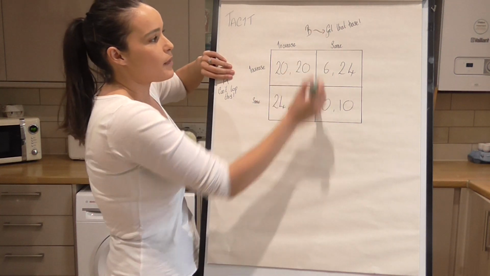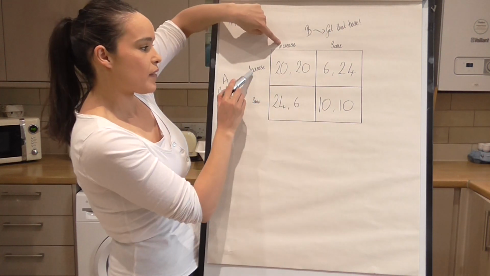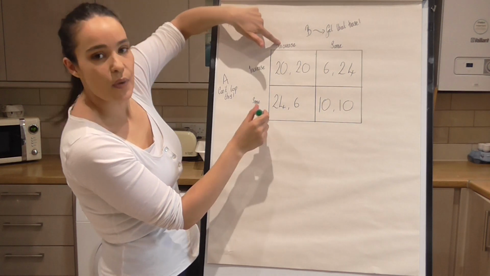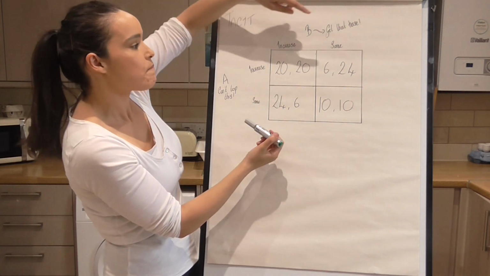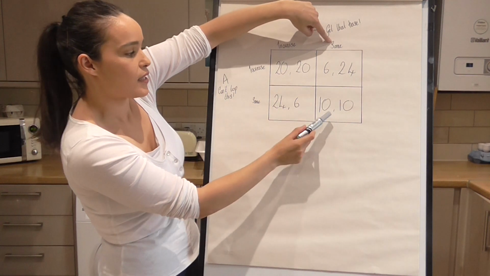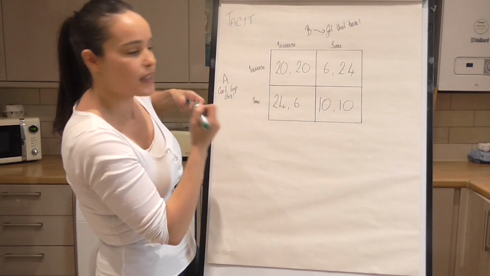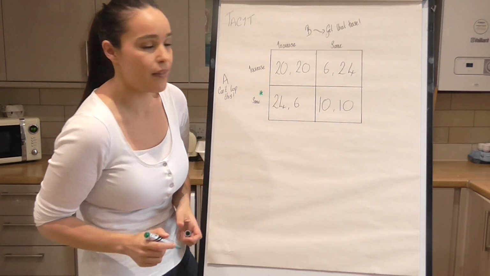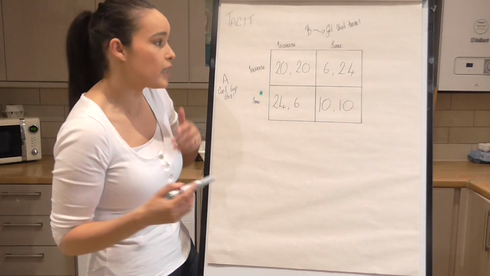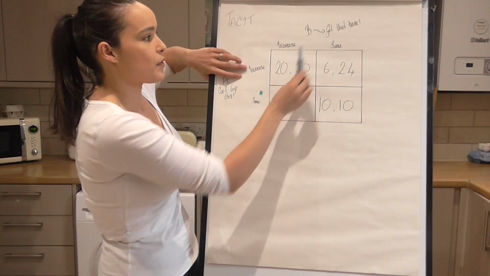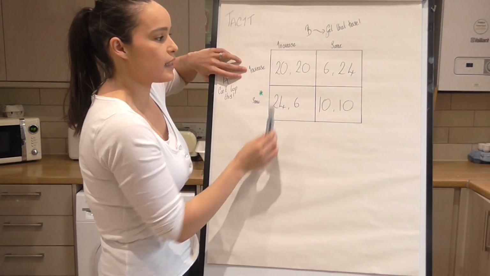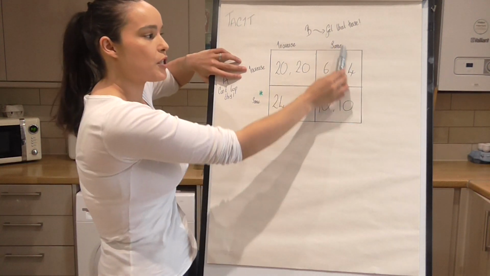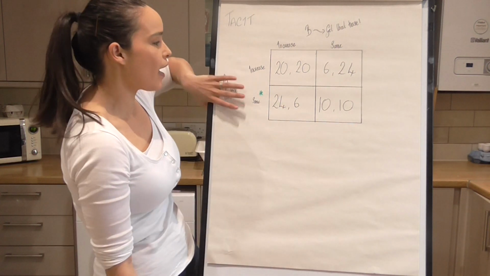So if Get That Base decide to increase, Can't Top This get 20. If they keep it the same, they get 24. 24 is higher than 20, so they'll keep that there. And if Get That Base keep the same, Can't Top This have 6 or 10. 10 is higher than 6, so their dominant strategy here is to keep the same. And then we just have a look at Get That Base as well. If Can't Top This decide to increase, Get That Base can either increase or stay the same. If they increase, they have 20. If they stay the same, they have 24. They'll choose to stay the same.